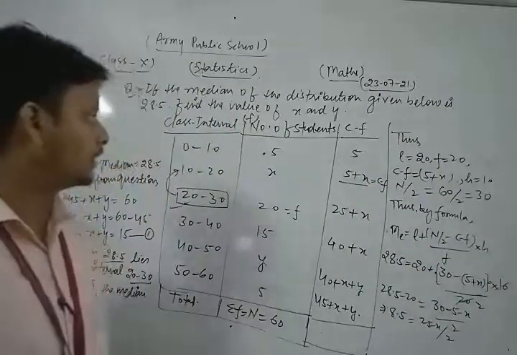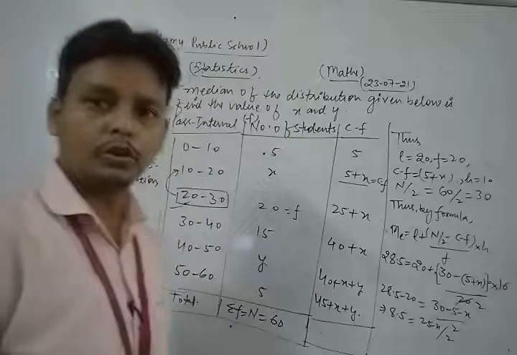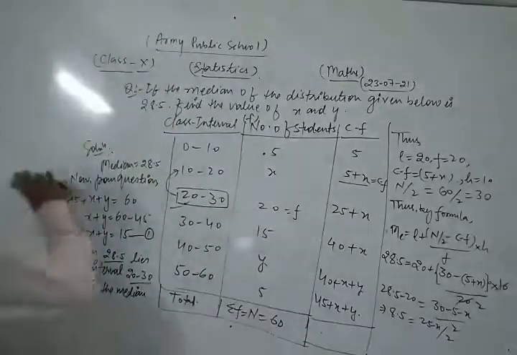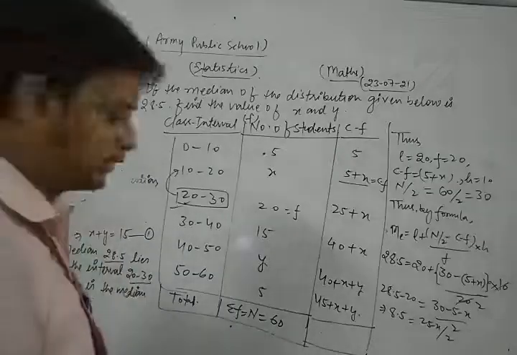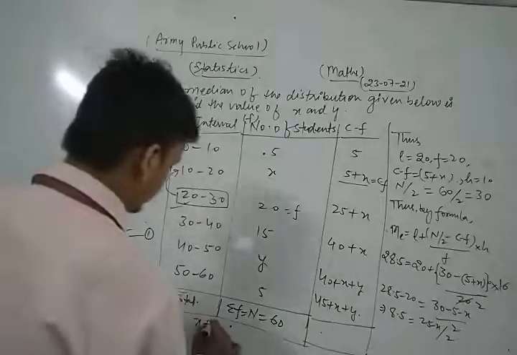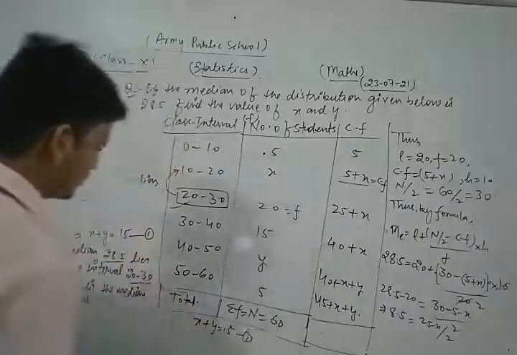Now we do the cross multiplication. And x plus y is equal to 15, right here. This is a very important equation, x plus y is equal to 15. This is equation number 1.